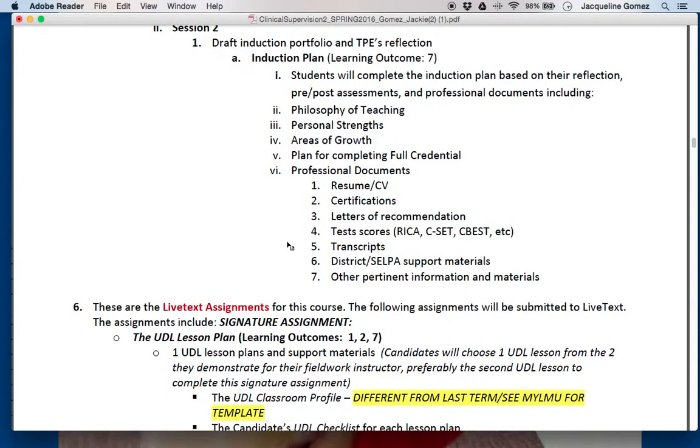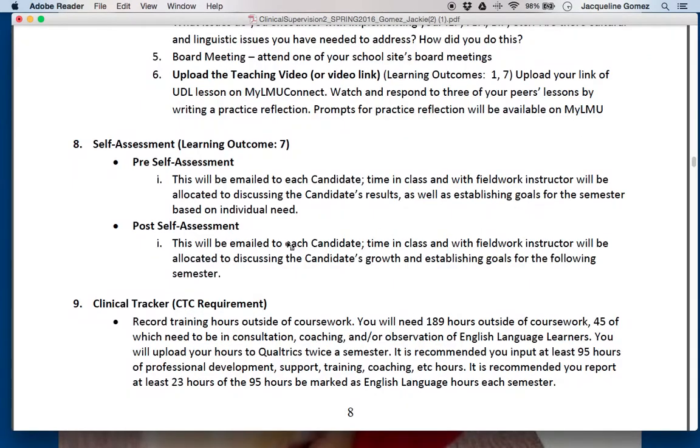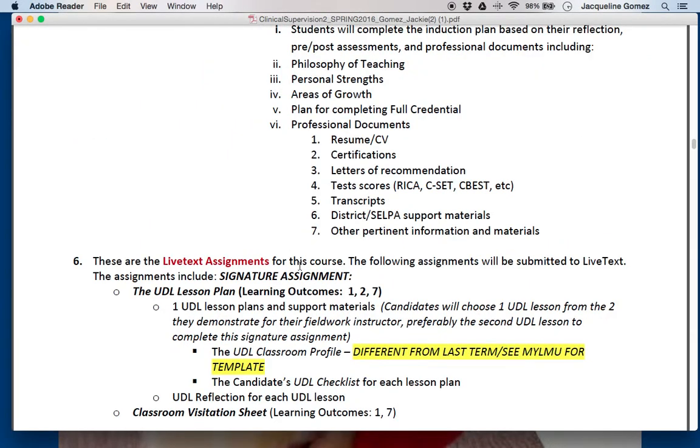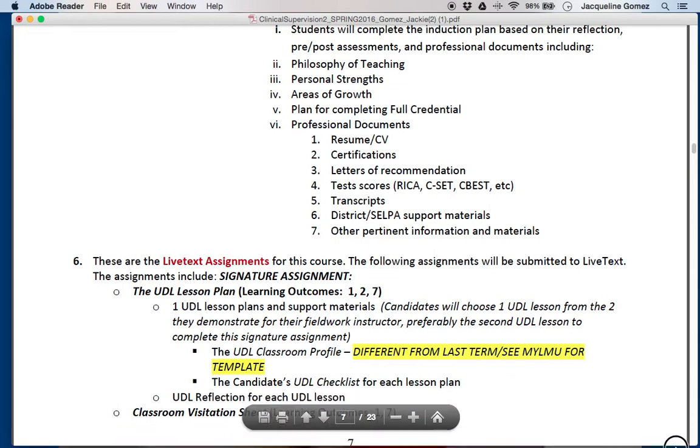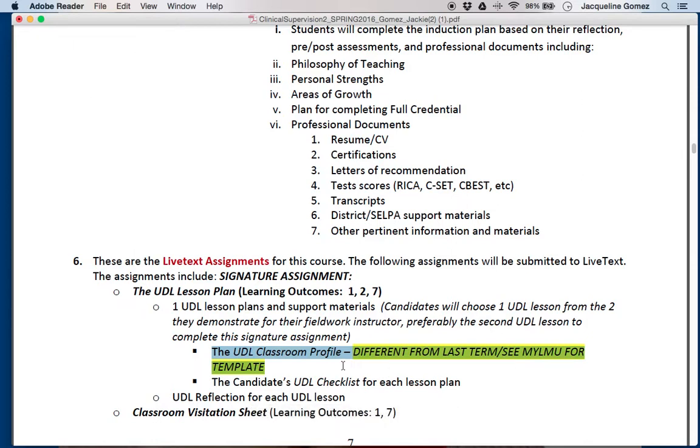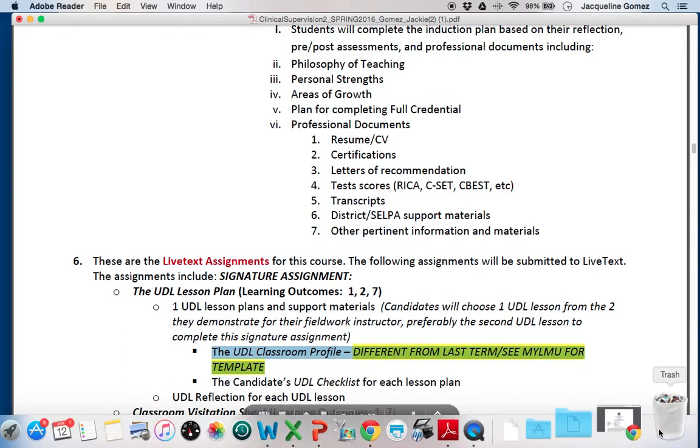Finally, you have your Live Text assignments. They are very similar to the ones that you had last semester. So you will have your UDL lesson plan. The only thing that is different in your UDL lesson plan is the UDL classroom profile. There is a different profile. We will talk about this further in class. However, that is already available for you online to look at and review. If you go onto the MyLMU website, you can actually find that.